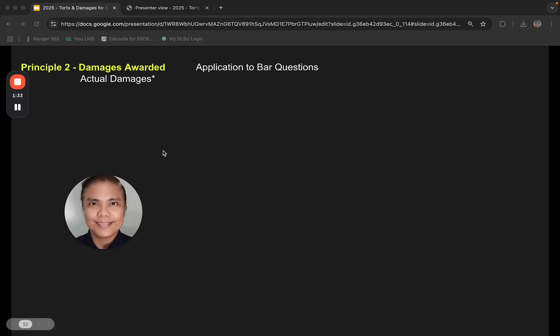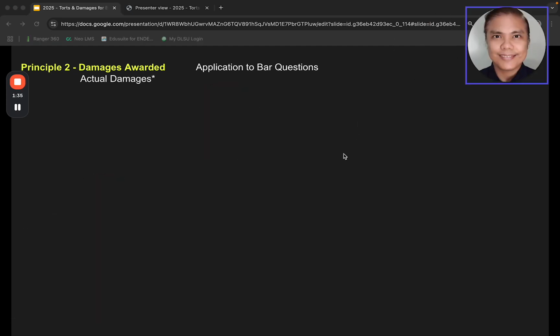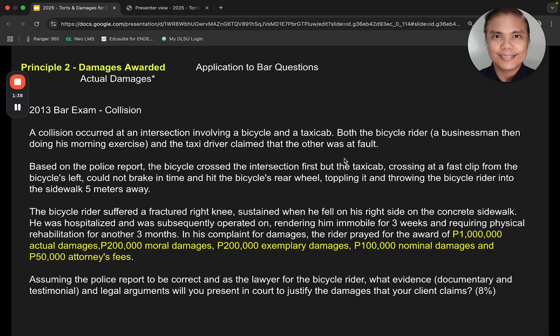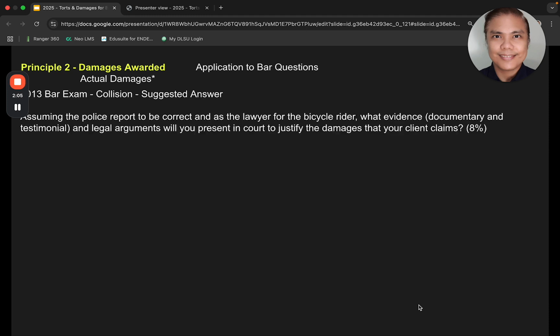Okay, let's apply it to a bar question. All right, so there's a collision. You've been seeing this already. Okay, now here, there are damages here that are mentioned. Assuming the police report to be correct, what evidence and legal arguments will you present in court to justify the damages? Okay, so we isolate this question.